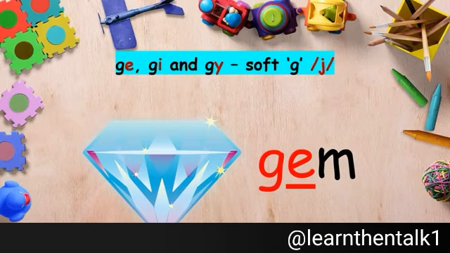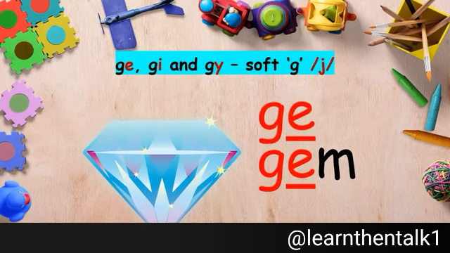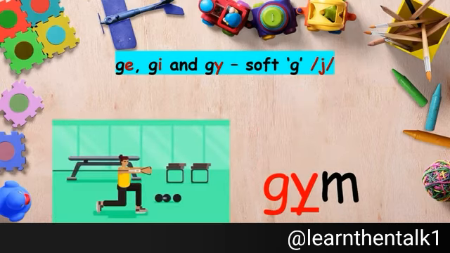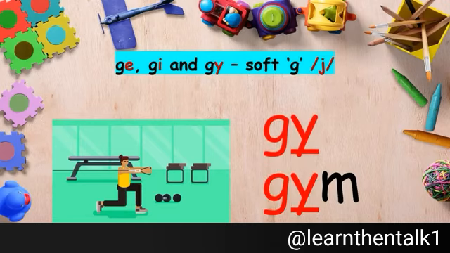Gem. In the word gem, the letter G sounds J as it is followed by the letter E. Gem. Gym. In the word gym, the letter G sounds J as it is followed by the letter Y. Gym. Let's practice more. GE words.